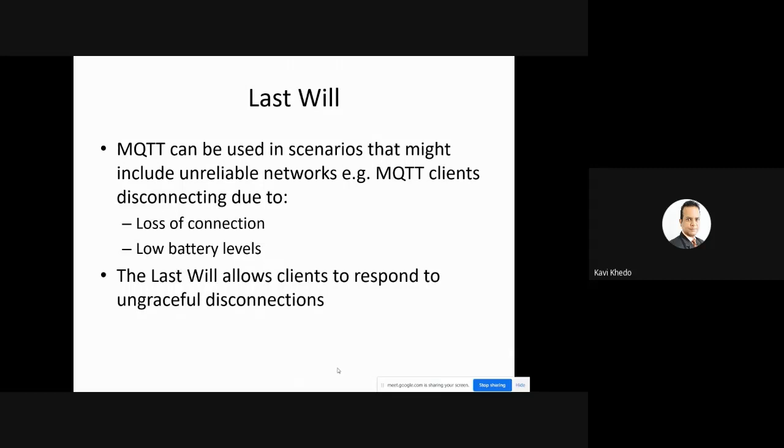MQTT can be used in scenarios that might include unreliable networks. We have already said this at the beginning of this lecture itself: intermittent networks, unreliable networks.